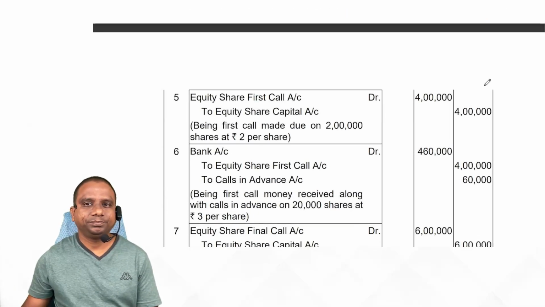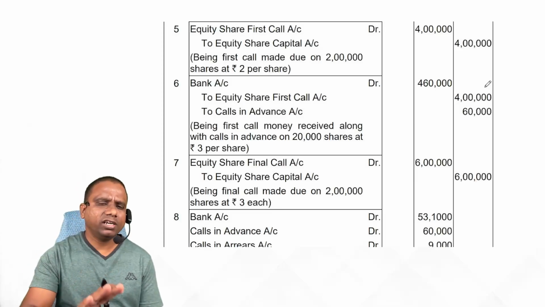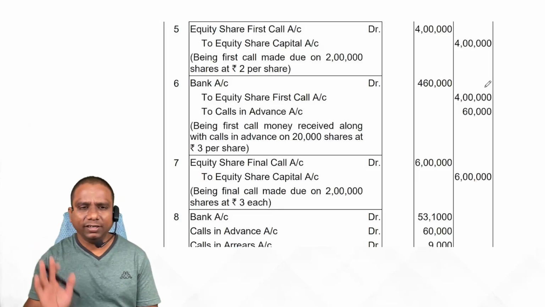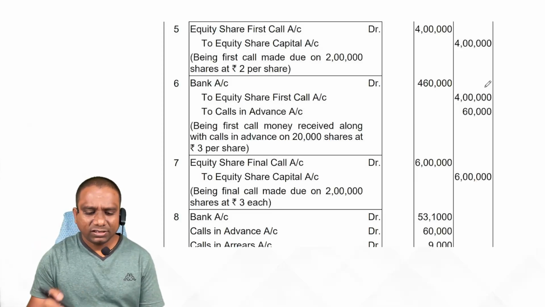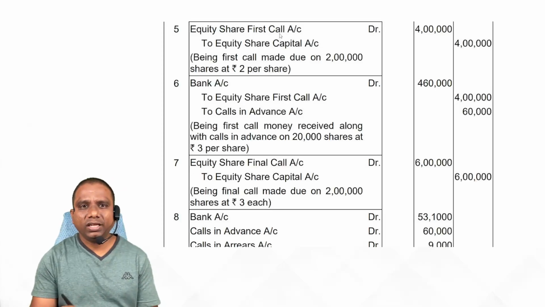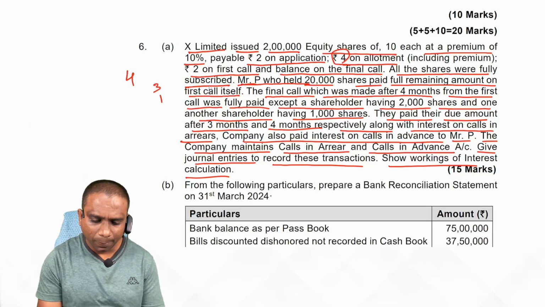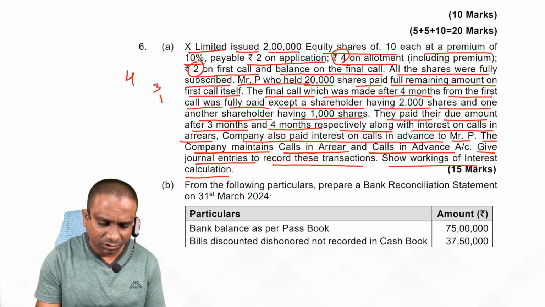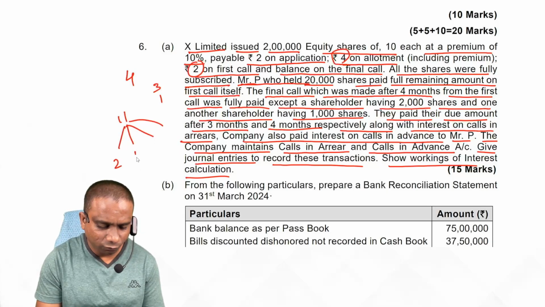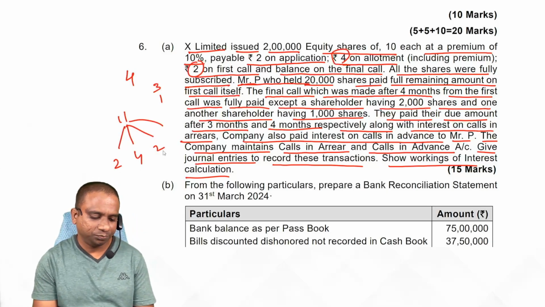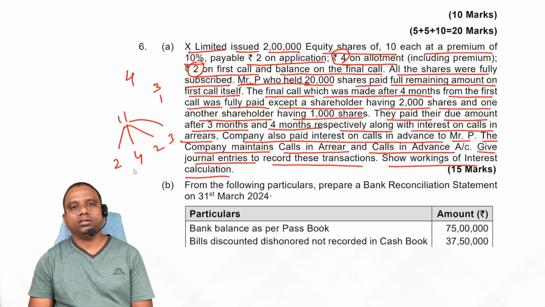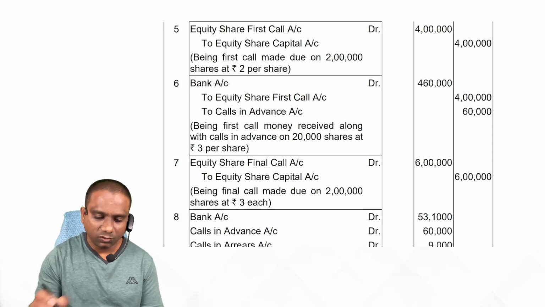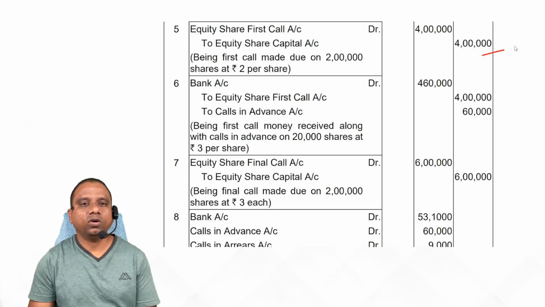Now final call. Entry: equity share final call account debit to equity share capital account. Two lakh shares, sorry, first call, two lakh shares into, what is the amount due on first call? 2 rupees. Final call 2 rupees? Yes or no? Total 11, na? 10 plus 1, 11 rupees. How are we receiving this 11 rupees? 2 application, 4 allotment, 2 first call. Means 8. So 3 final call. Final call amount 3. Right. So 2 lakhs into 2 rupees, 4 lakhs.